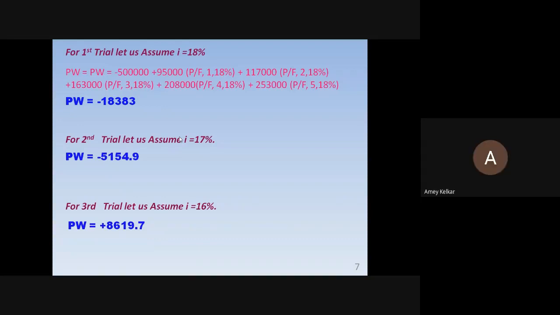So once the answer is right, what will we conclude? Your I value for this particular project lies between what? 17 and 16. Means when you are giving a proposal, if it is given at 12%, you are well above the limit. So you are safe.